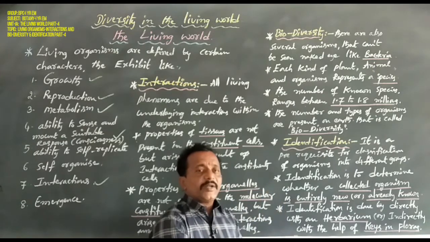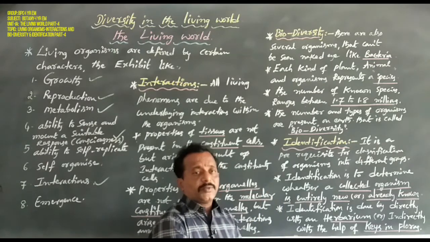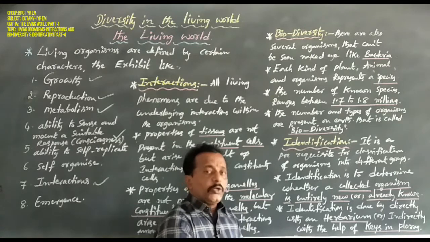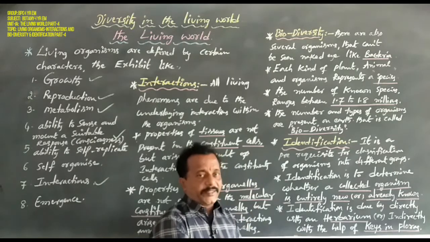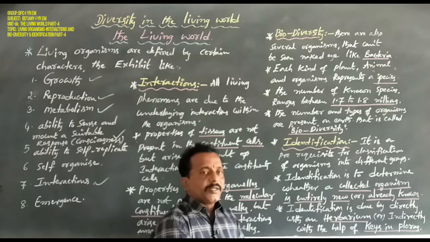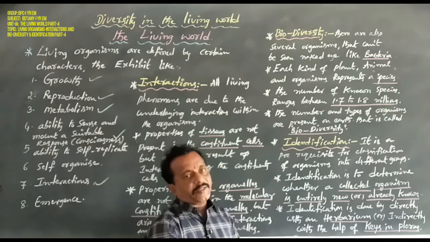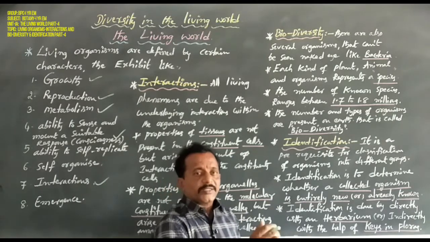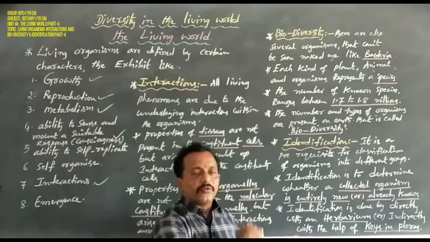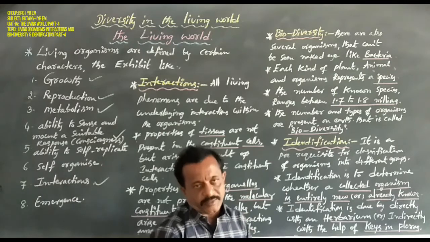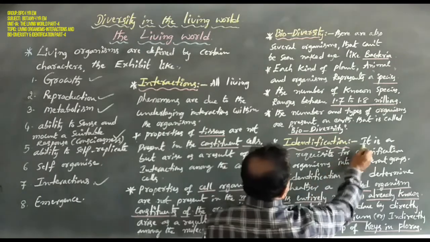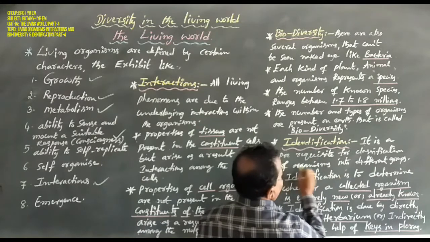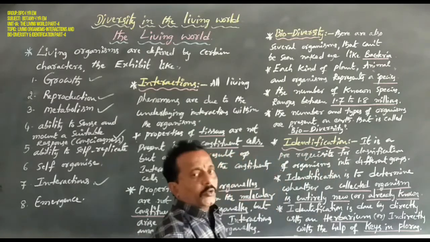Several kinds of organisms are grouped together into the form of categories based on the available characters. That is called classification. For example, classification of plants, classification of animals, classification of human beings, classification of bacteria, classification of viruses. Okay now. So identification is a prerequisite for classification of organisms into different groups.